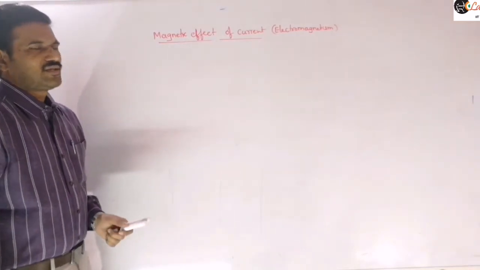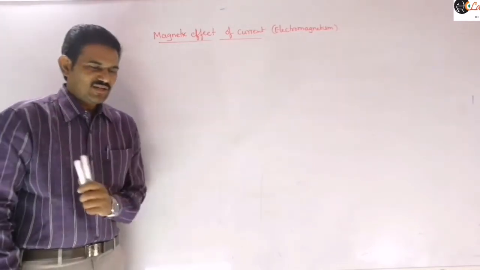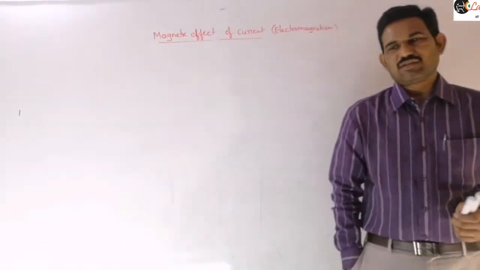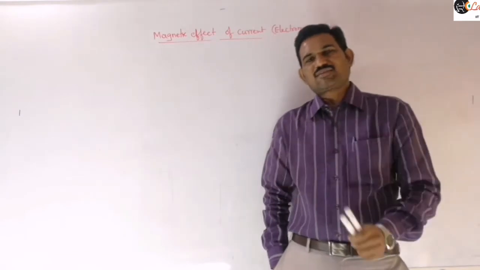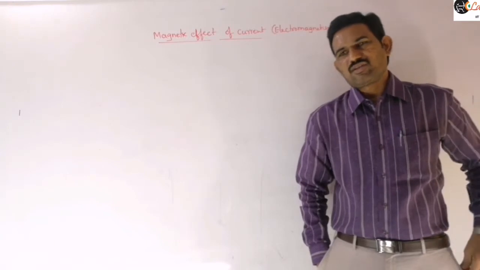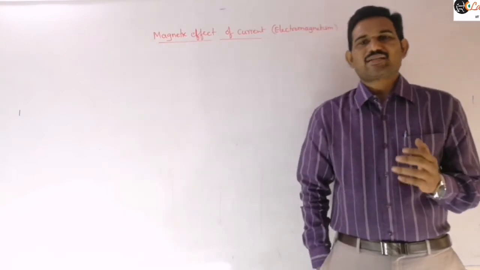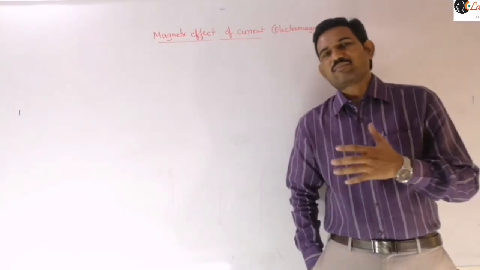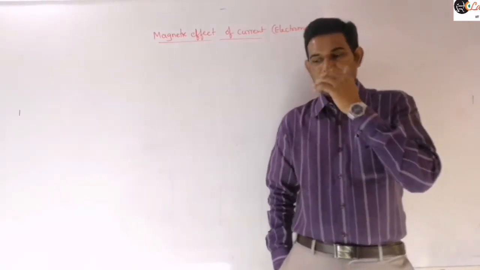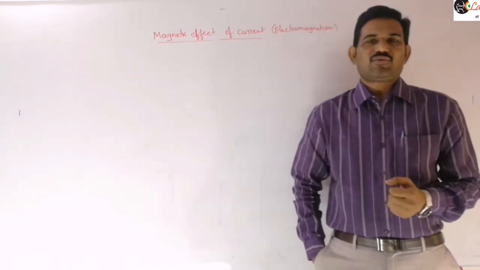I think all of you know how the relation between magnetic field and electric field was discovered. In the olden days, it was thought that electrostatics is a completely different branch of physics, and magnetism is a completely different branch, with no correlation between them. Later, Oersted did an experiment and accidentally observed a deflection in a compass placed near a current carrying coil.